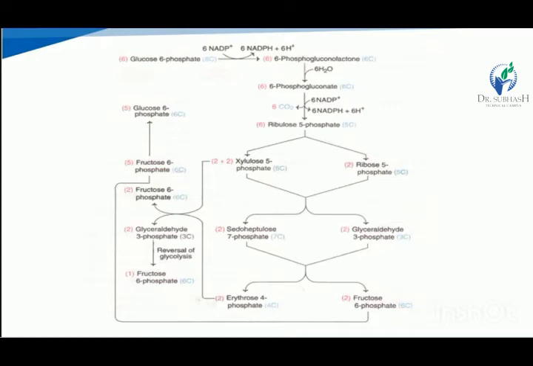The 6 molecules of ribulose 5-phosphate are converted into 4 molecules of xylulose 5-phosphate and 2 molecules of ribose 5-phosphate.